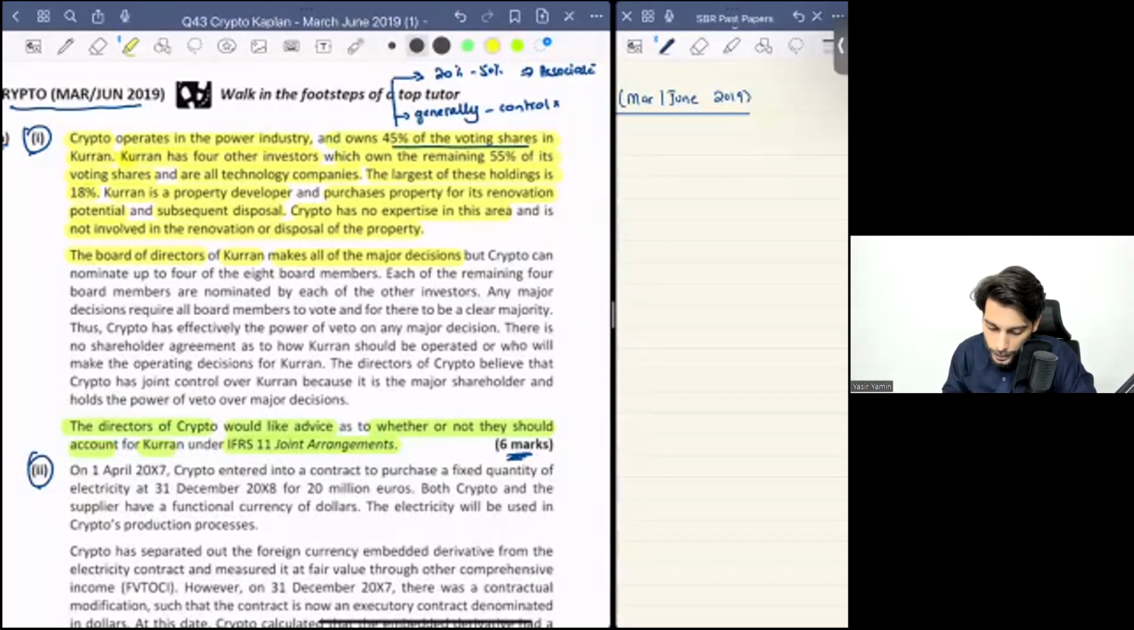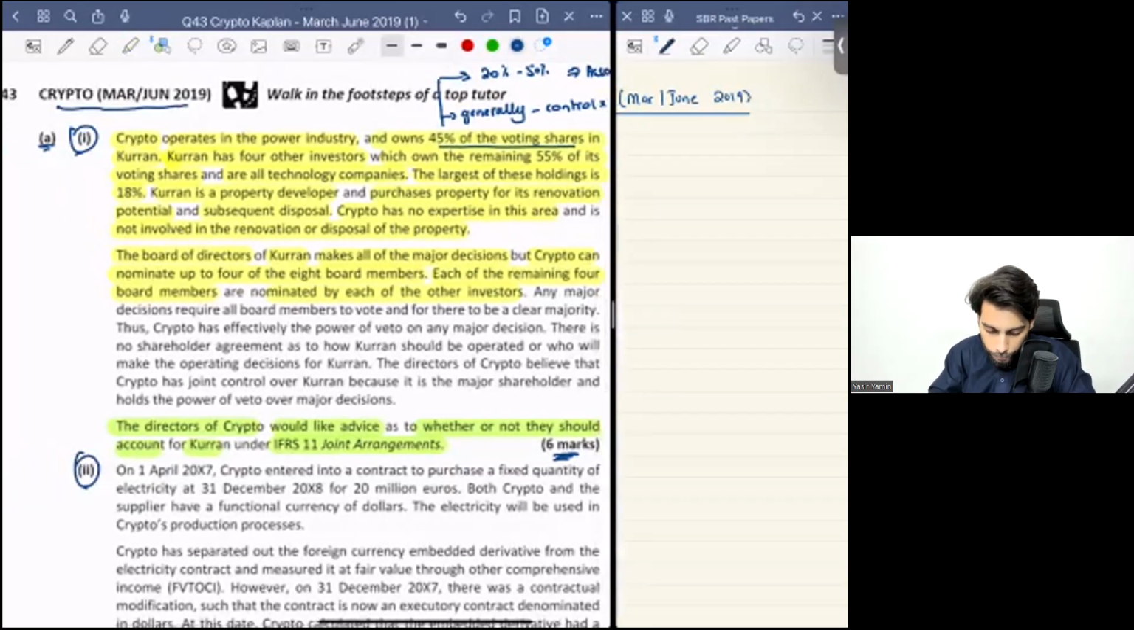But Crypto can nominate up to 4 of the 8 board members. Each of the remaining 4 board members is nominated by each of the other investors. So basically, this is how the board structure works. Yeah. So here is the board. You can nominate half of the board, 4 out of 8. And the rest of the investors can also nominate 4 out of 8.